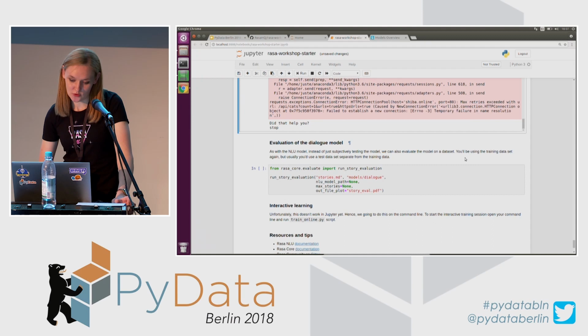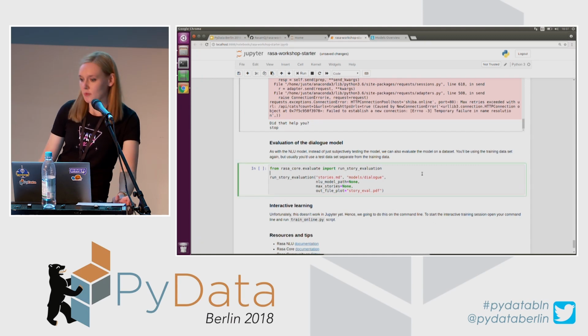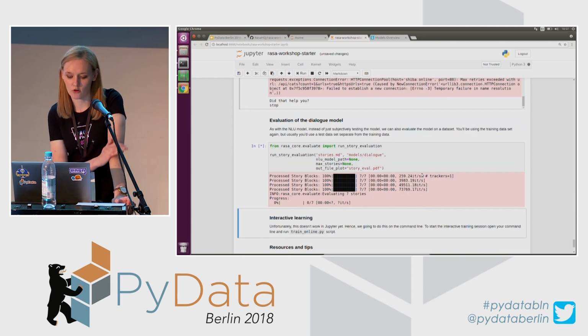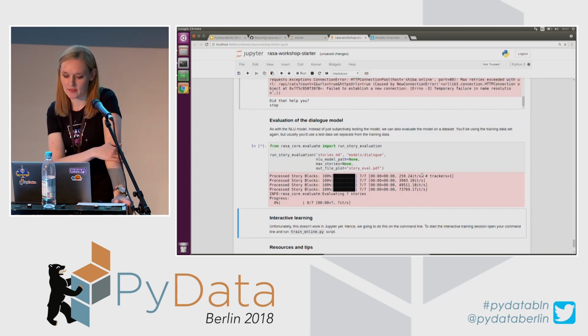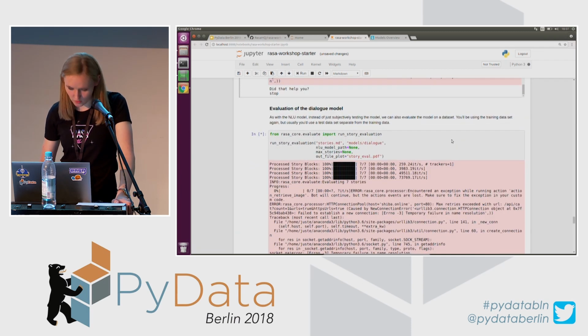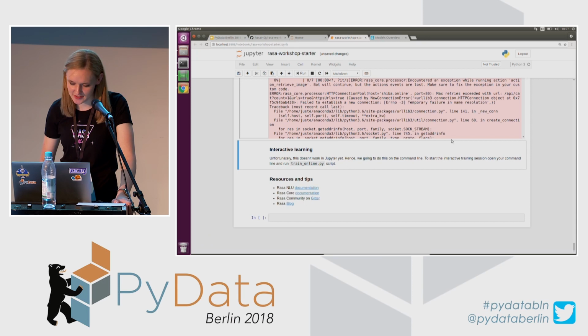And also you can evaluate your model just like your NLU model, so get the same evaluation matrix for the actions that it had and how it predicted. Cool. I have not so much time left. I have some actions there which are not getting responses because of the network problems as well, so great.